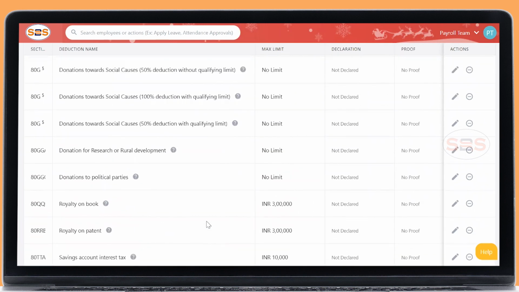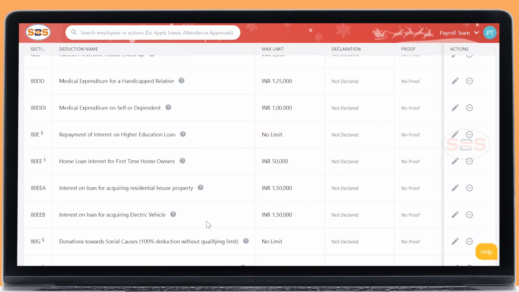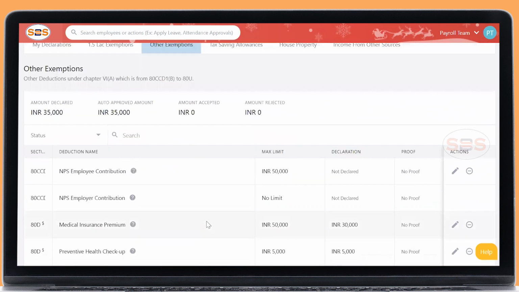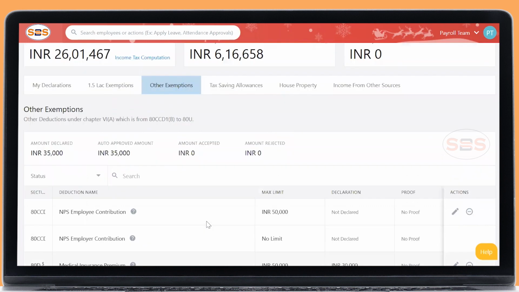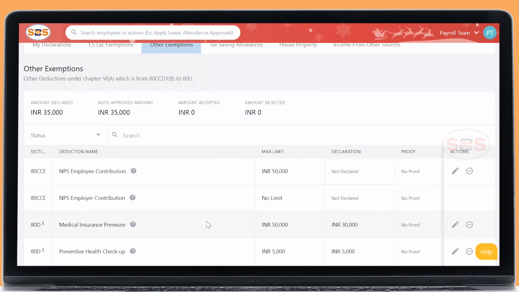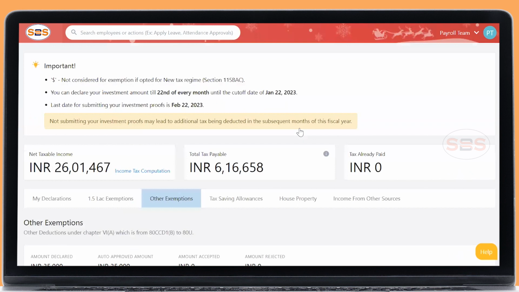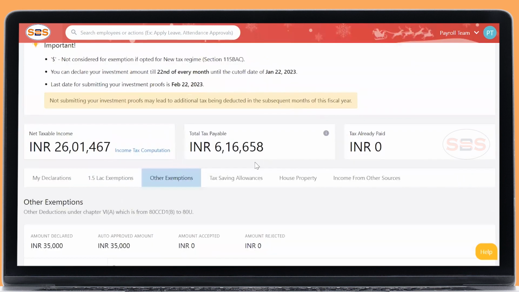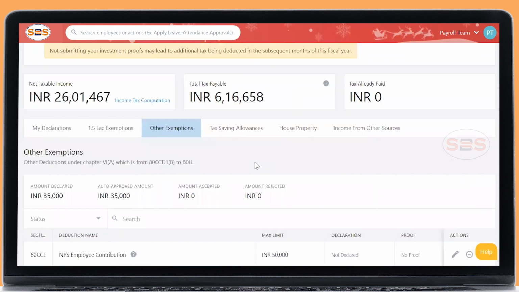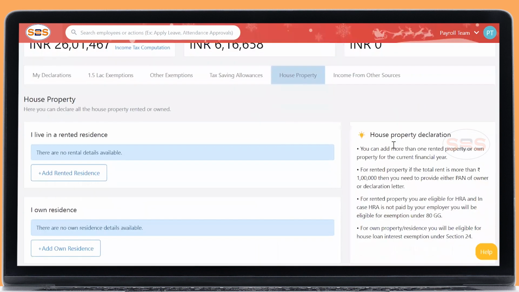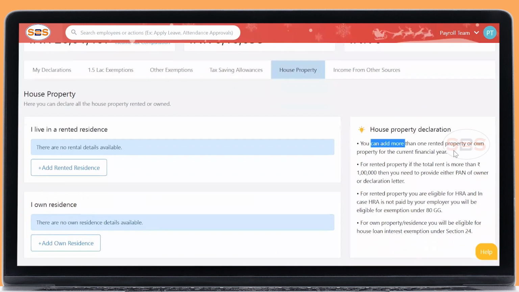So these are the other 80 exemptions, with different sections and each with its own limit. And apart from it, you can go to the house property section. In this house property section, you can add more than one rented property, and if the rent on a property is more than ₹1,00,000, please provide the PAN of the owner or a declaration letter.